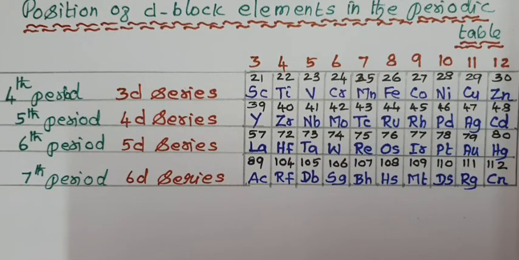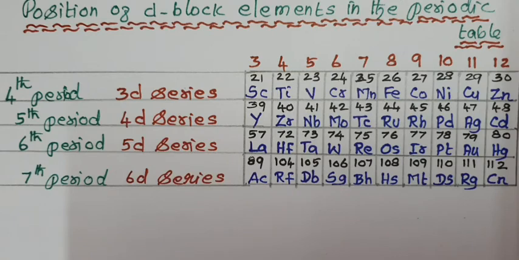We know all these elements are placed in the middle of the periodic table between s and p-block elements. Their properties are in between the properties of s and p-block elements.